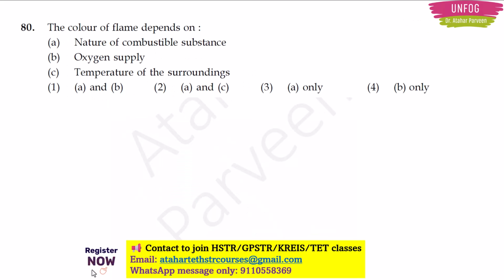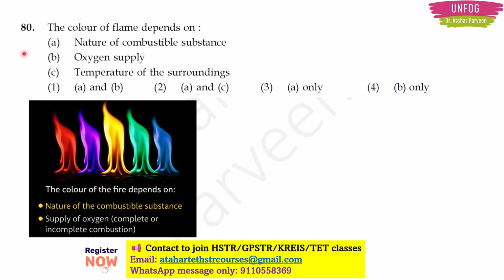Next, question number 80. The color of flame depends on, and the 3 factors they are telling here in the question are nature of combustible substance, oxygen supply, temperature of the surroundings. Then they have given you 4 options with the combinations here. See, talking about flame here, actually the color of the flame depends upon only 2 factors.